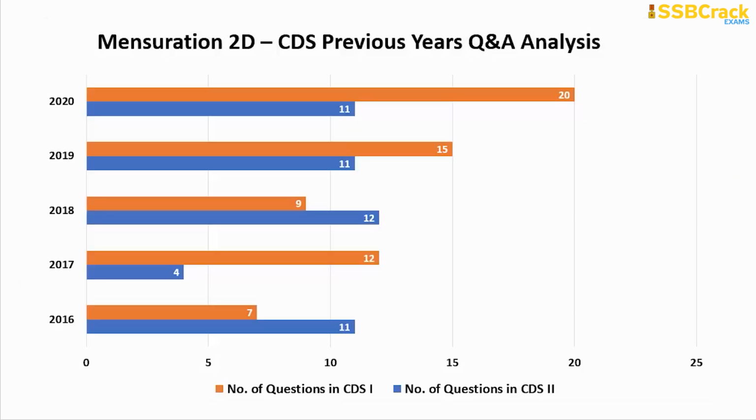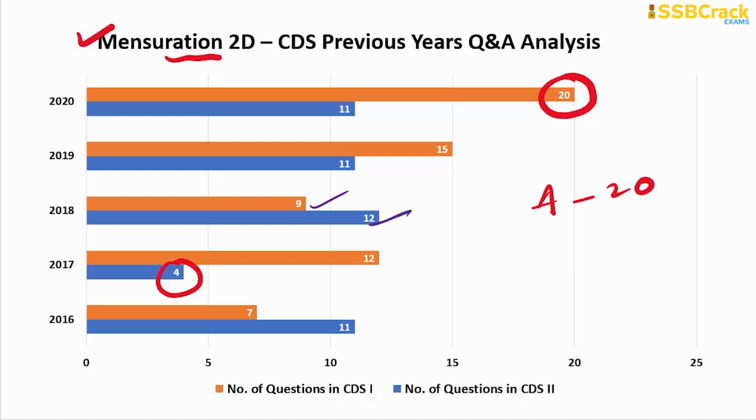So the next topic now in line is mensuration 2D. Okay, mensuration 2D, in other words, most people refer to this topic as areas and perimeters of plane figures. Alright, so this topic in serious mathematics section covers the maximum questions as per the recent analysis: in the latest paper, that is series 1 2020, there were 20 questions, and those are the highest questions so far on this particular topic in serious mathematics section, and the least questions were 4 in number. So questions ranging between 4 to 20.